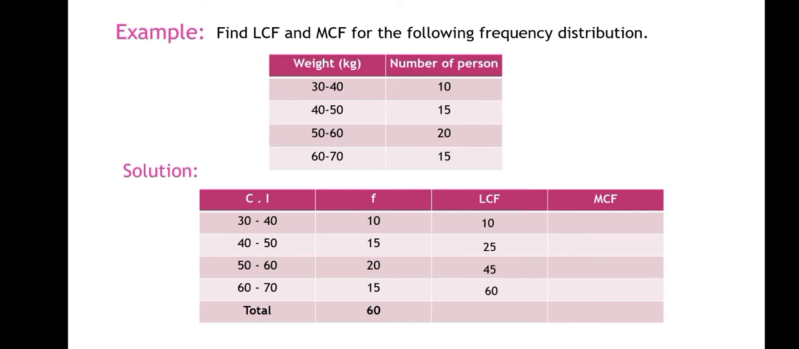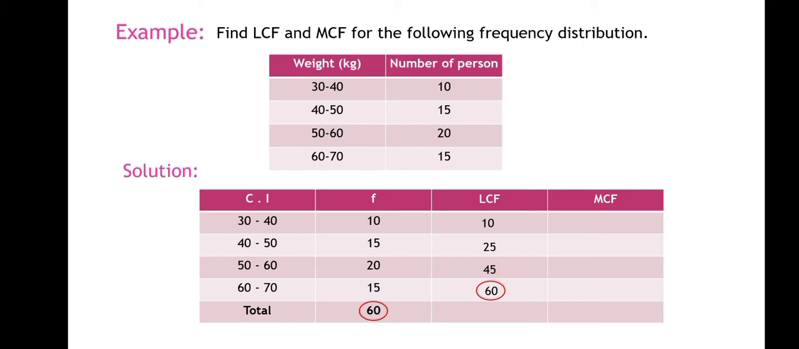So how did we do this? We write this 10 here. 10 plus 15 we get 25, 25 plus 20 we get 45, 45 plus 15 we get 60. So at the end the last two numbers should match. This number should match with the total frequency, 60 and 60, so that we can verify whether our problem is right or not.